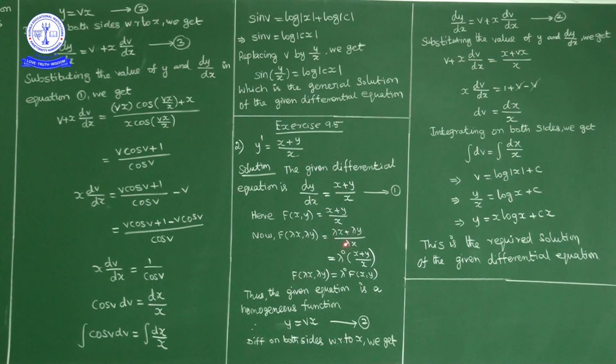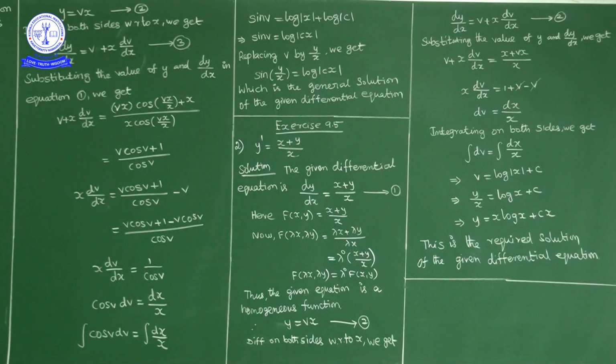In the numerator lambda is common, lambda cancels, or lambda power 0 times x plus y upon x. Nothing but this is f of x comma y only. So f of lambda x comma lambda y is equal to lambda power 0 times f of x comma y. So f of x comma y is a homogeneous function of degree 0.